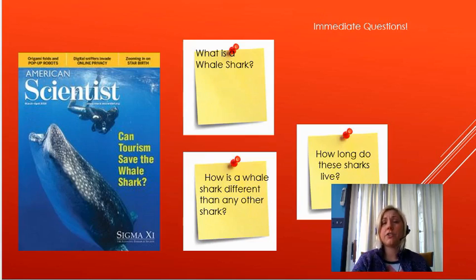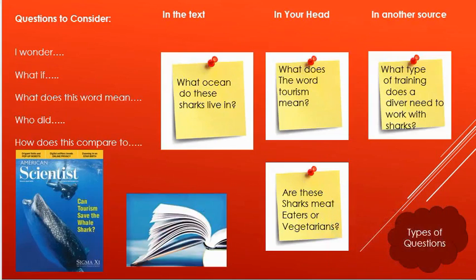After you have asked your initial questions, you want to start reading the text and taking note of all of your additional questions. You can do this by highlighting, underlining, or simply keeping lots of sticky notes with all your questions throughout the text. Once you have asked all your questions and collected all of your sticky notes, you can organize them into 3 different subheadings. The first one is in the text.